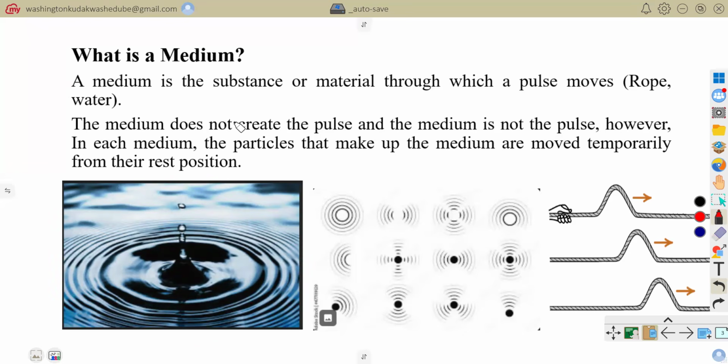You know that the medium does not create the pulse; it is you who created that pulse. The pulse is just moving through the rope. So the rope becomes the medium in which the pulse moves through. It does not create the pulse itself.